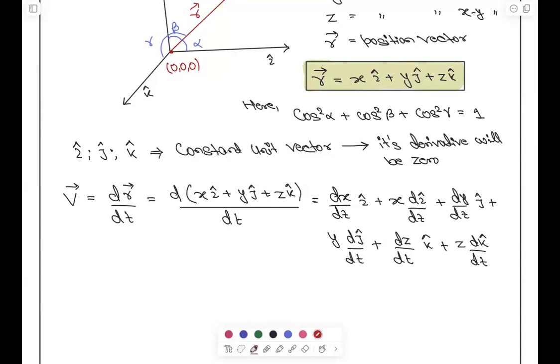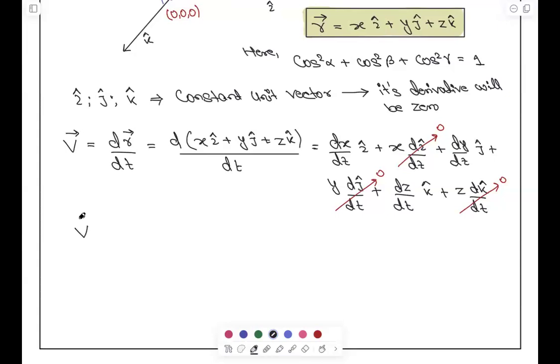Now we know that these are constant. That means di by dt will be 0, dj by dt will be 0, and dk by dt will be 0. Right? Now I can write simply that vector v can be written as dx by dt i cap plus dy by dt j cap plus dz by dt k cap. It is applicable only when I am taking i, j, k cap as constant, right?